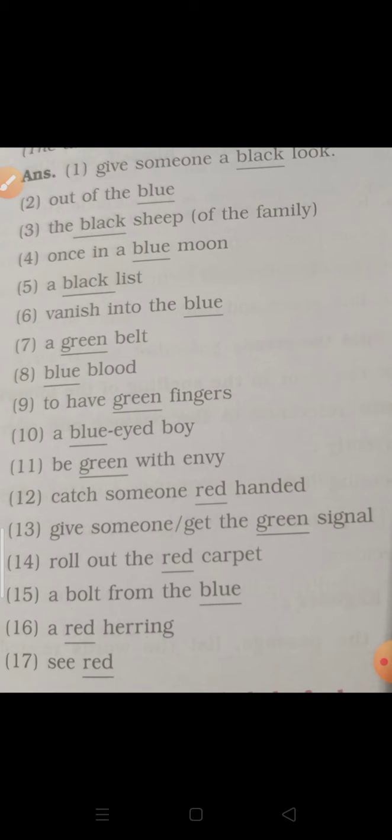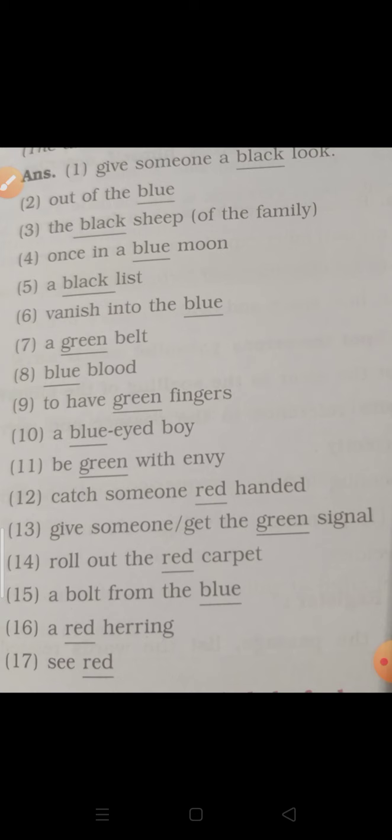In Hindi also we say dhabba hai, kalank hai, so that represents the black color. Once in a blue moon, very rarely, this is quite common, so we all know this. A blacklist, a list of defaulters, this also we know, we use it many times. Vanish into the blue, leave without any trace.